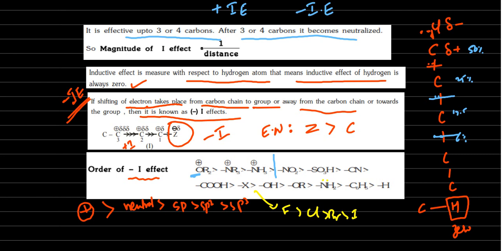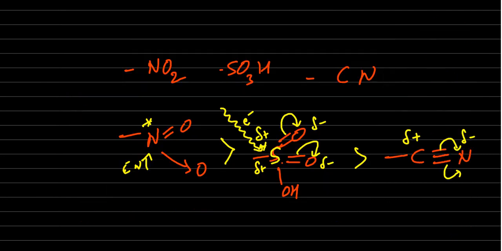Then phenyl and hydrogen. Phenyl, you can see the benzene ring attached. What is this? An sp2 hybridized carbon. I have given you that sp3 is less, sp2 has more electronegativity, and sp has the most. If it is attached to any carbon chain, obviously it will take the electrons from the carbon chain.